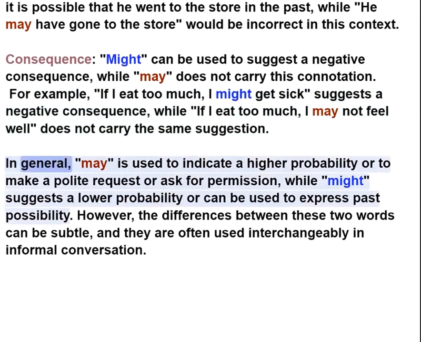In general, may is used to indicate a higher probability or to make a polite request or ask for permission, while might suggests a lower probability or can be used to express past possibility. However, the differences between these two words can be subtle, and they are often used interchangeably in informal conversation.